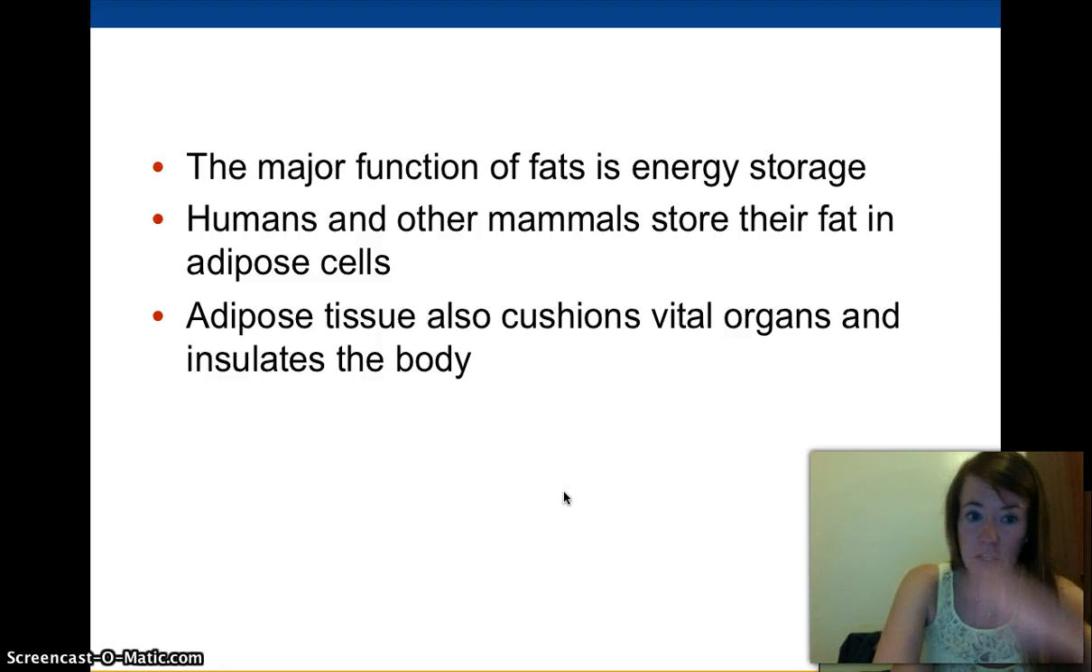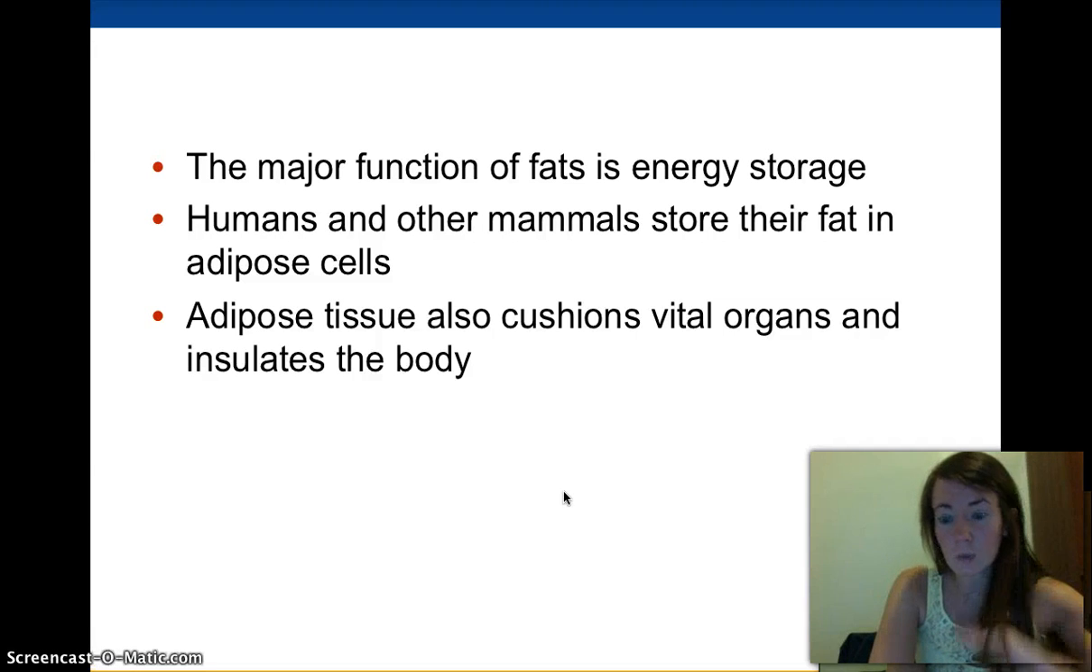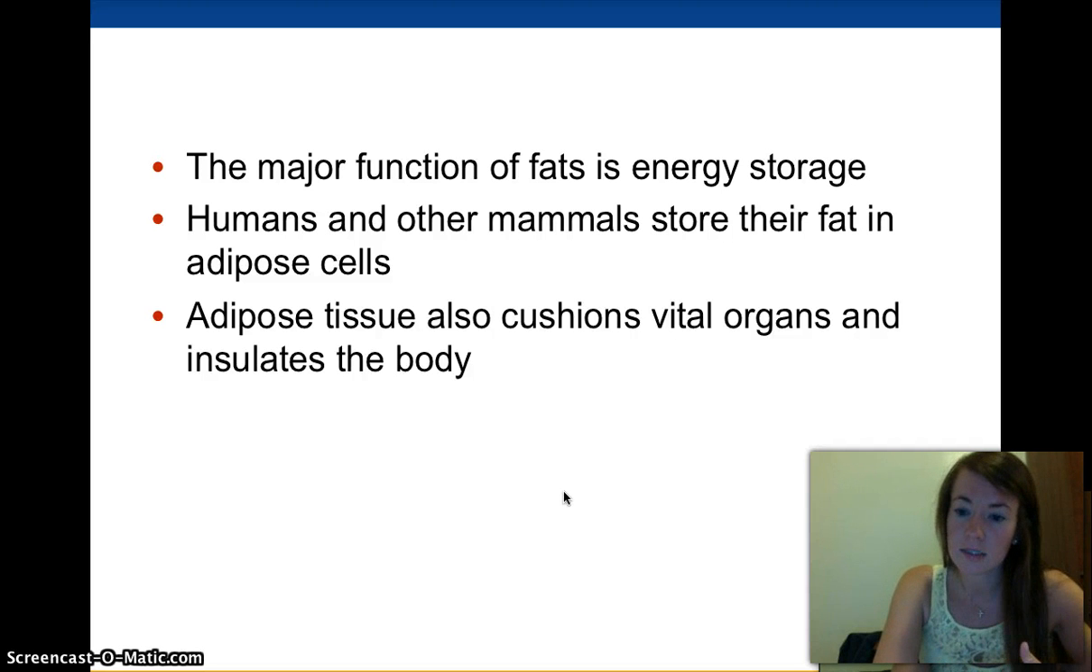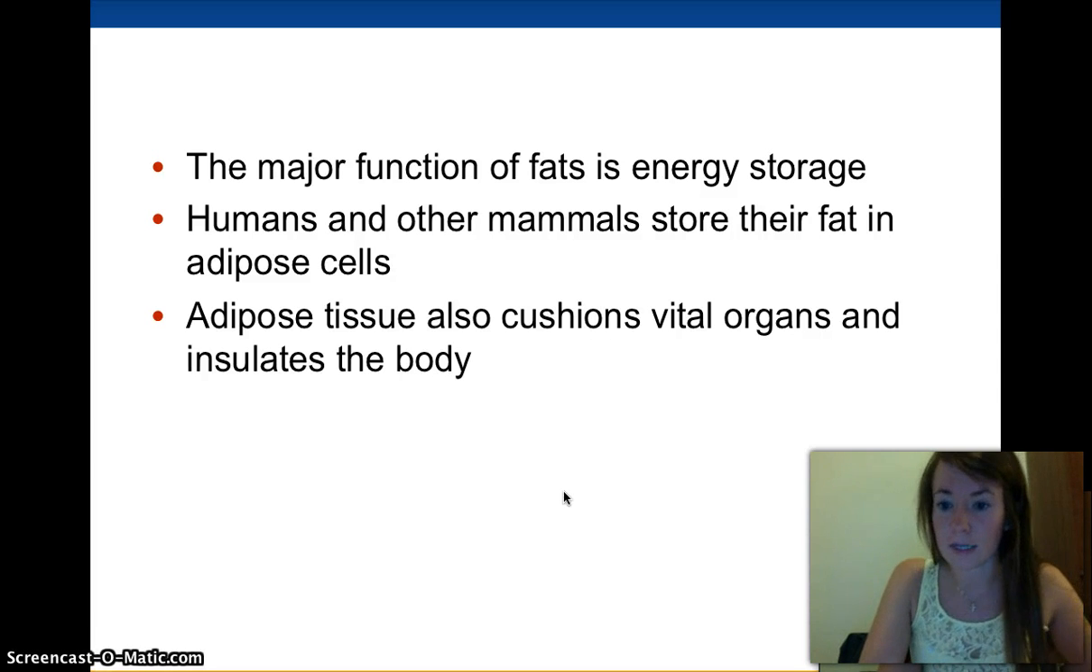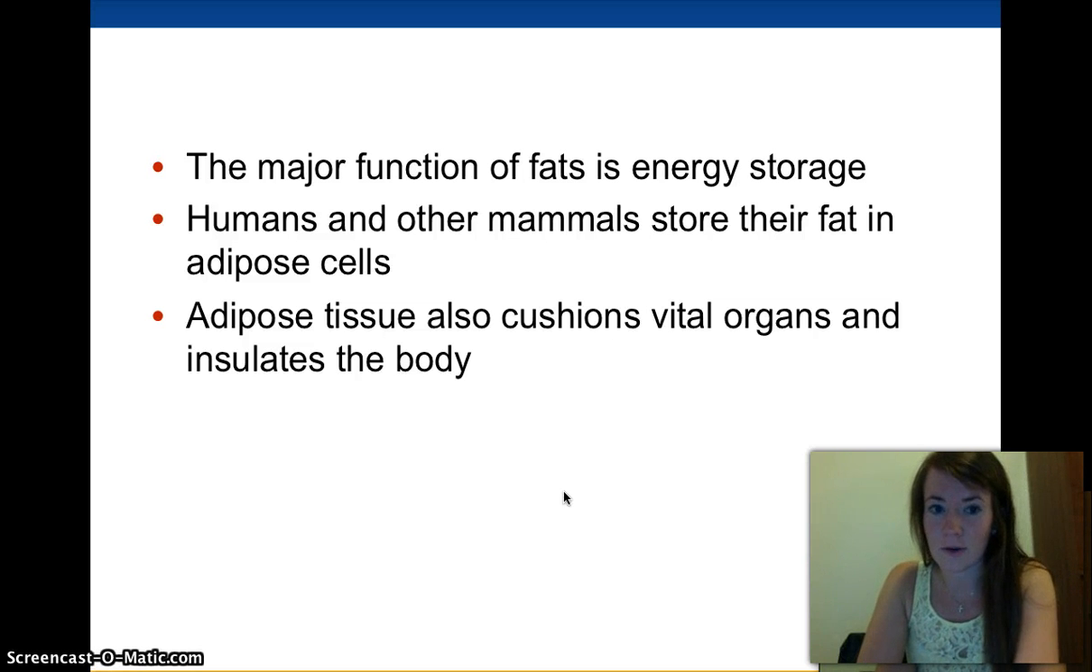Those are fat cells inside the human body. And not only do they store energy, they also provide cushioning for vital organs and insulate the body. So you have fat around most of your vital organs because that way, if you were to get hit or fall down or have trauma to your body, your vital organs would be protected, because that's very important. And they also insulate the body.